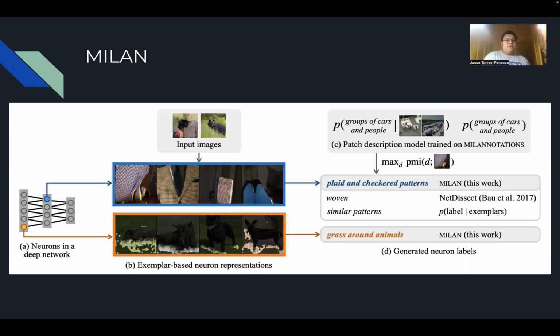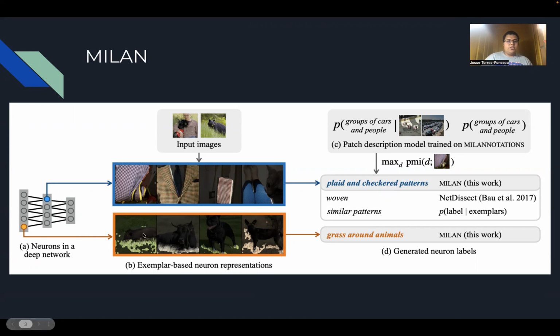Now, MIT kind of already solved this issue using Milan, where they basically took a set of image regions and they put these set of image regions to neurons to find the top 15 image regions that cause the neuron to activate the most. Those 15 images would then essentially describe that neuron, and then they would capture those image regions where we have things such as in the blue neuron, where we capture plaid and checkered patterns as a description, or in the orange neuron, where we capture the description being as a graph around animals.